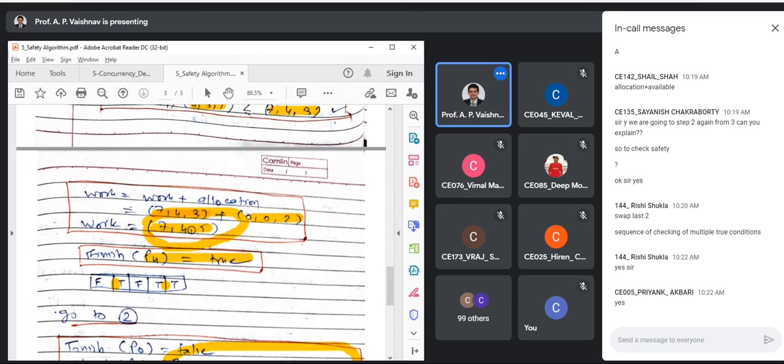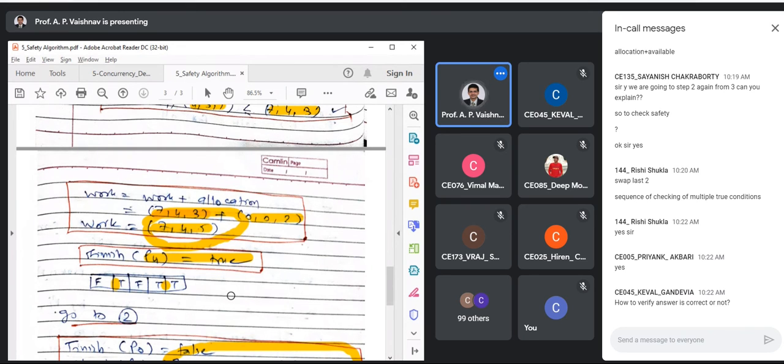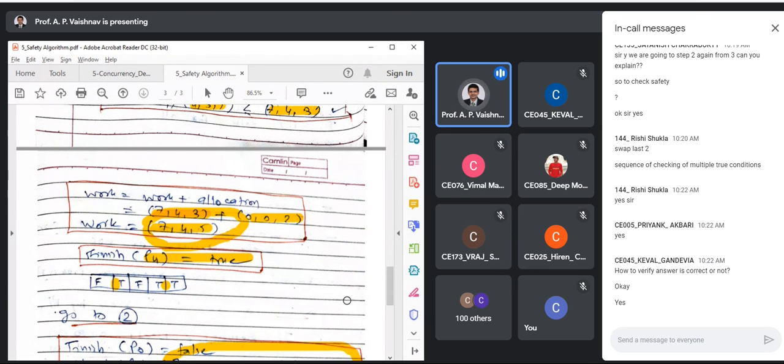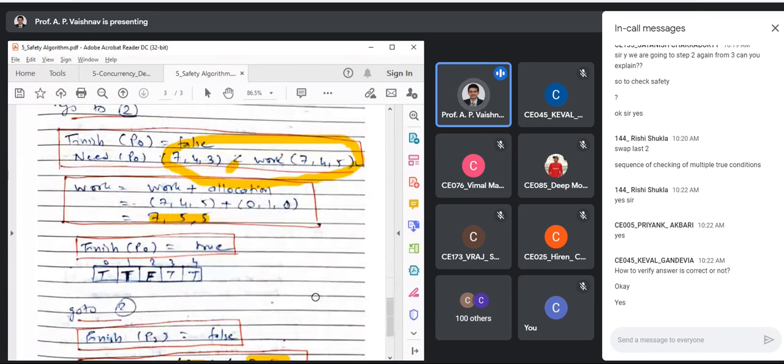Okay, good. So this was just a safety algorithm which we are checking from time to time. How to verify the answer is correct or not? If you are getting a safe sequence, Keval, you can try for another safe sequence. If another safe sequence is possible in that example, that is one way to check. Or else you trace the example once again. That is the best thing I can tell you. So this is the approach that we go for.